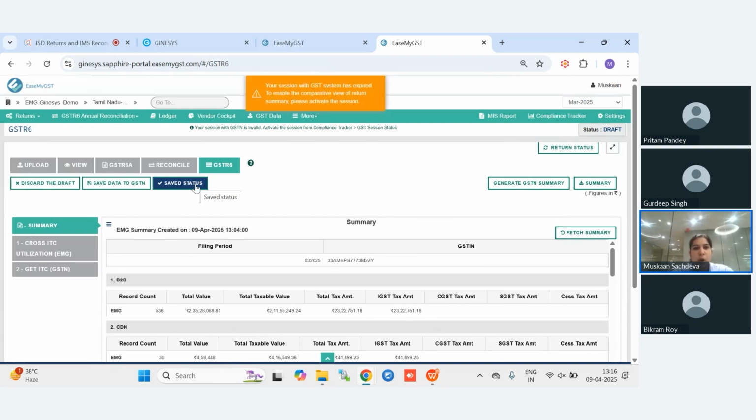Now comes the main part, that is the distribution, how to distribute the input. That is the main part. As I had already told you, we provide two solutions. Either you can distribute the data on your own and provide us the data file in our format, and we will help you upload it on EaseMyGST. Or the second option is that you can take our assisted services, and we will help you divide your input. Now I will show you our sample data sheet, that is how we divide our input.